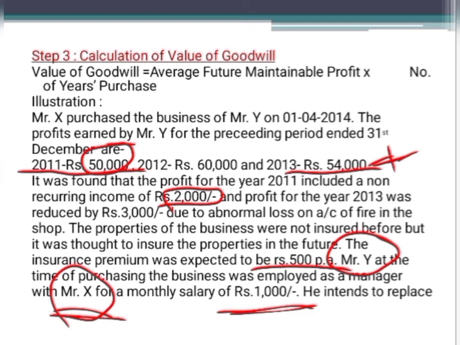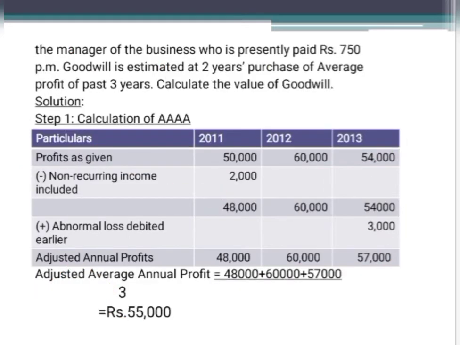Okay, then this Mr. Y, when he is employed with Mr. X as a manager, he would replace the manager of the business who is presently paid at 750 per month, which means that whenever the old partner Mr. Y was carrying on the business, there was one manager. Now we can consider him as the old manager. Now when Mr. Y is becoming the manager, that old manager will be sent out of the business.